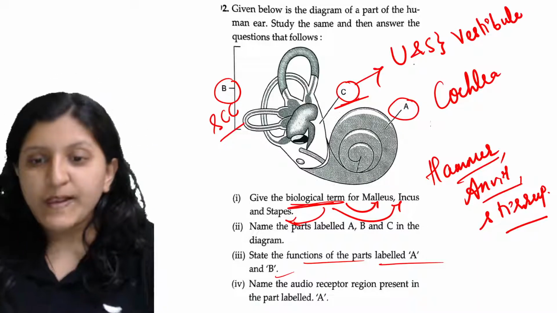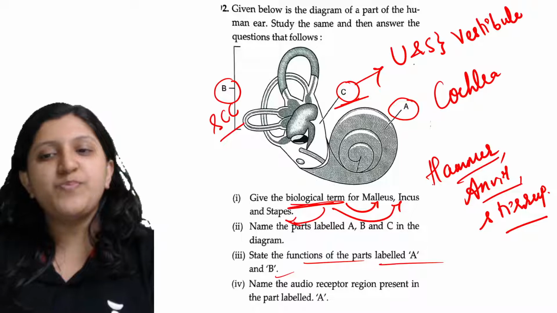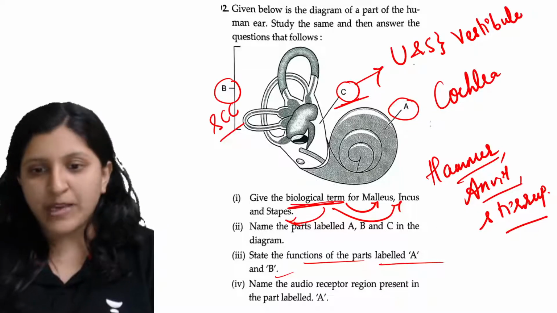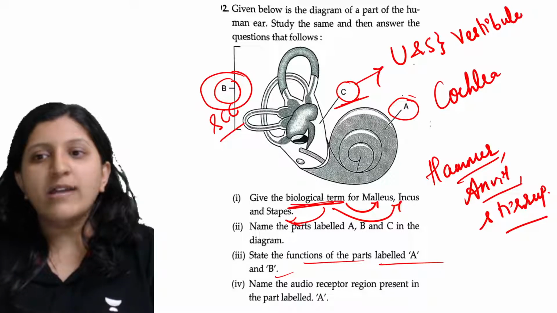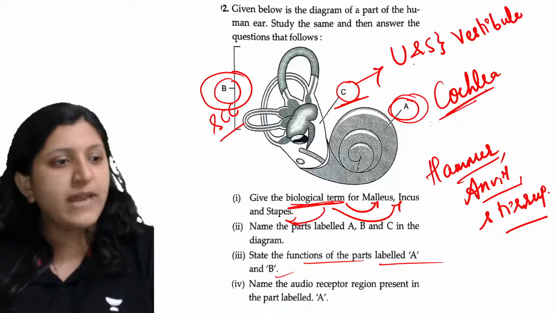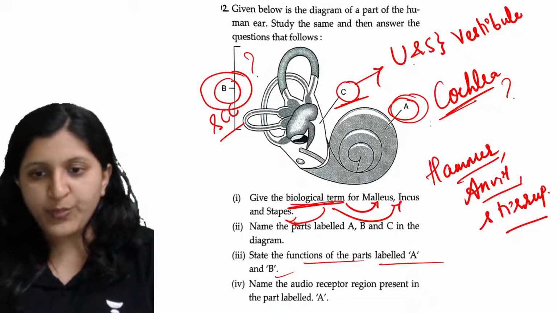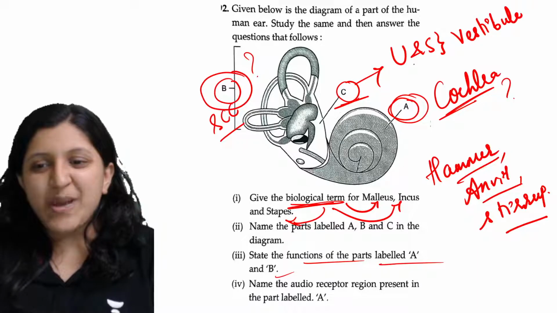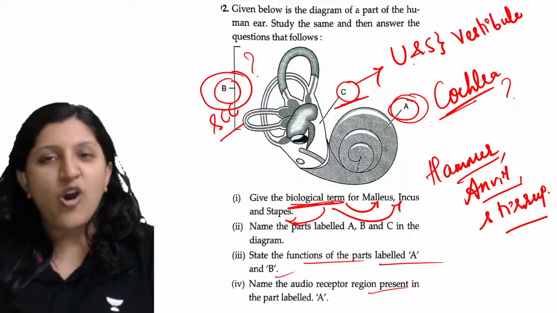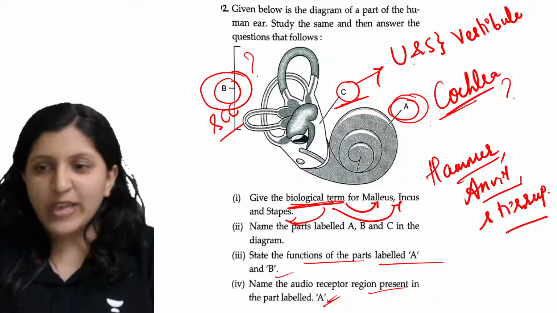Any doubt? So name the function they have asked, that is with respect to part A, and then there is part B. Part B is the semicircular canal, and part A is the cochlea. So what might be the function of part A and part B here? Any of you or all of you? So name the audio receptor that you can find in the part labeled A. What is that? So let's see this one.